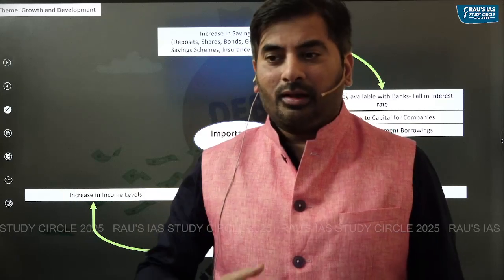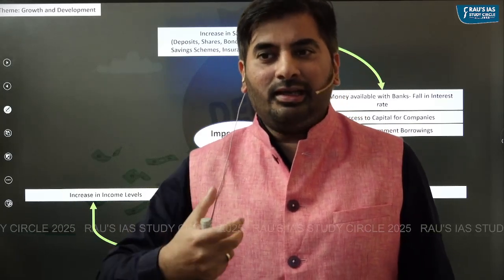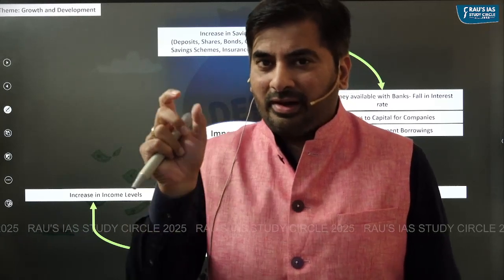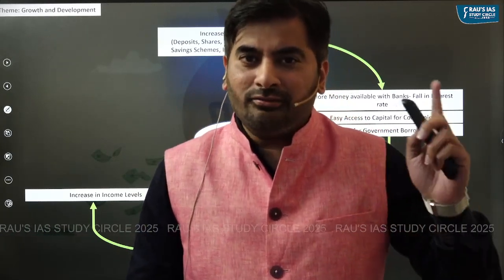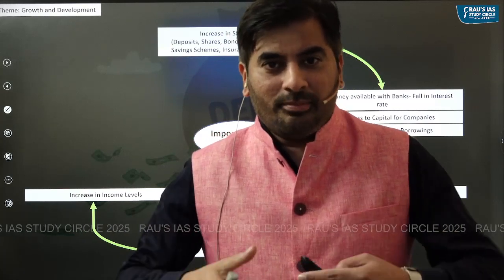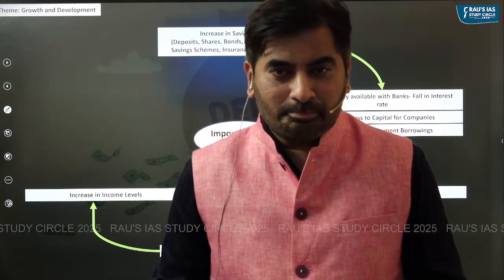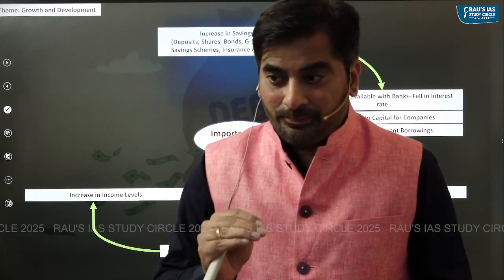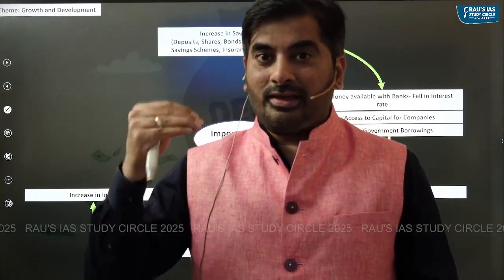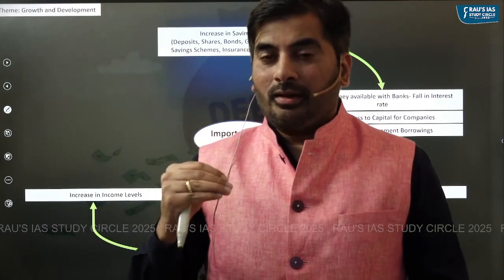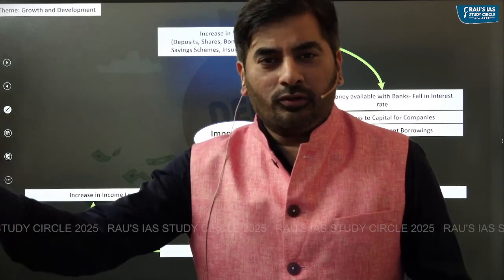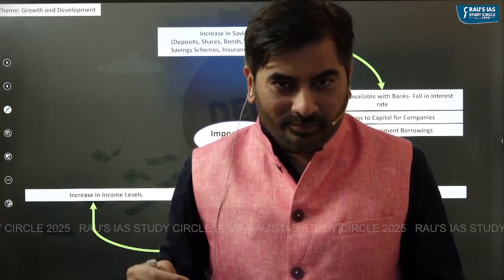For example, a particular person's income may have increased. This person, who was earlier traveling by train, would now prefer to take a flight, right? So demand for goods and services would increase. But let's assume in this situation that if income has increased by 10%, the expenditure on goods and services has increased by almost 5 to 6%.